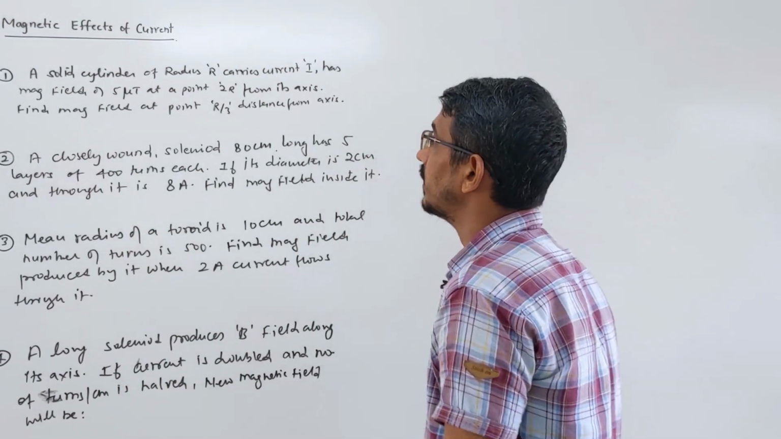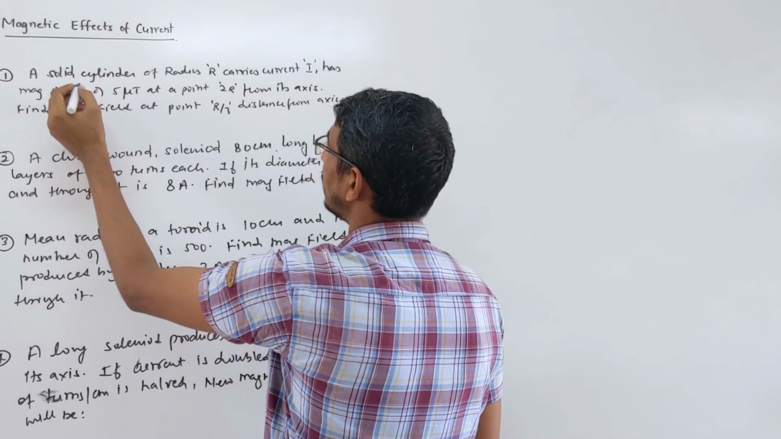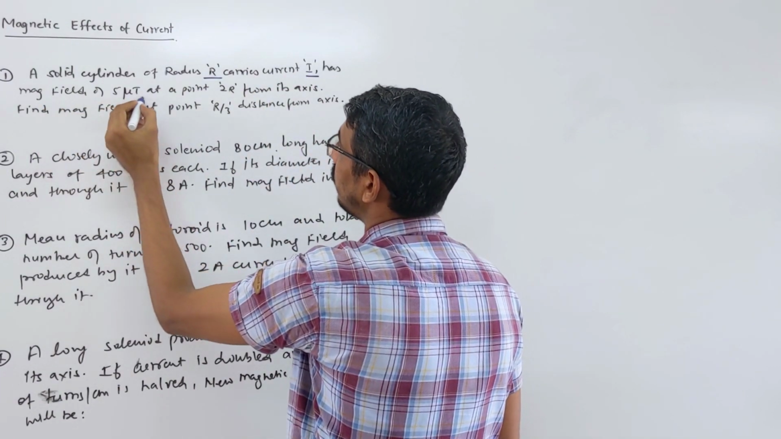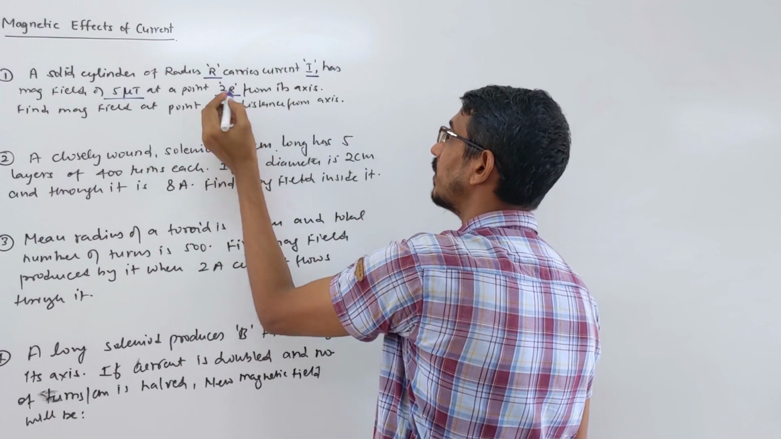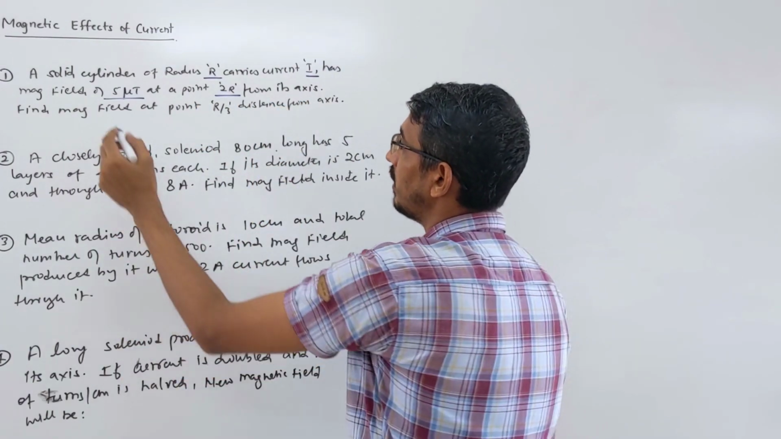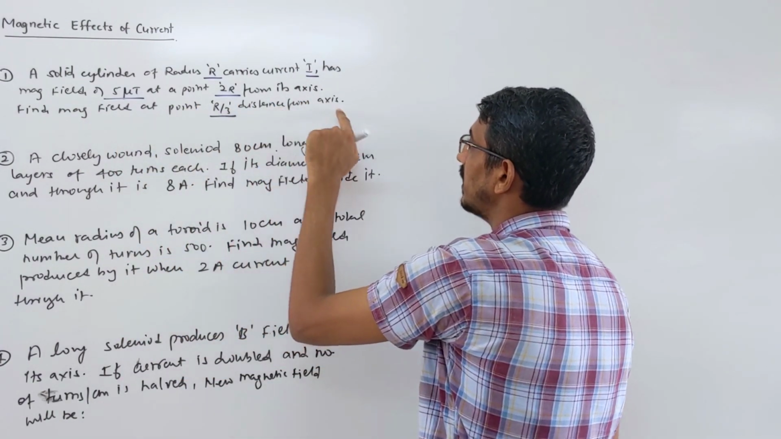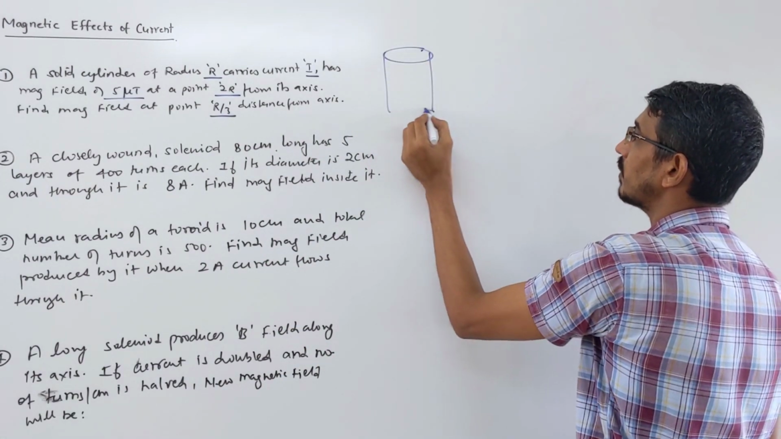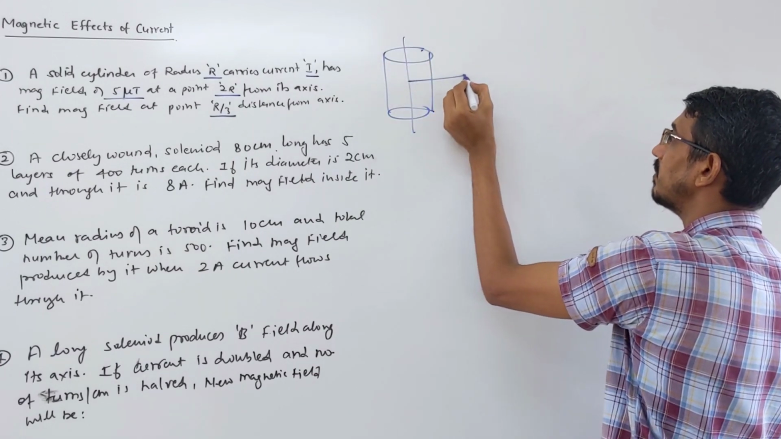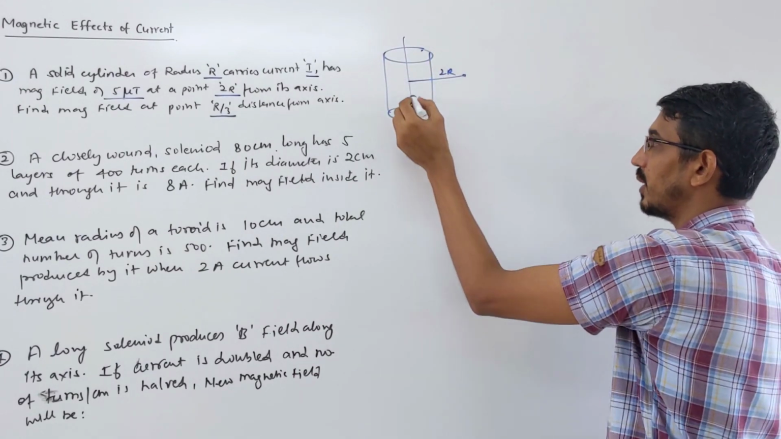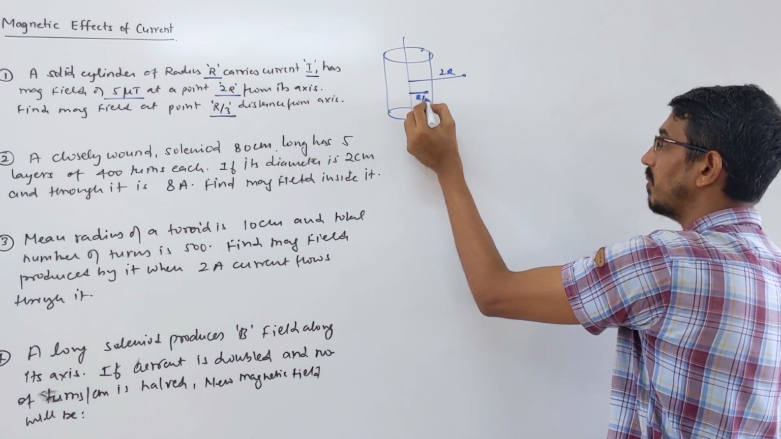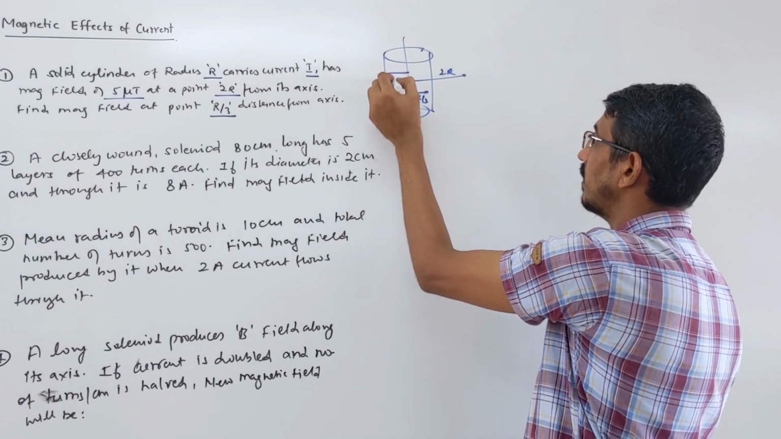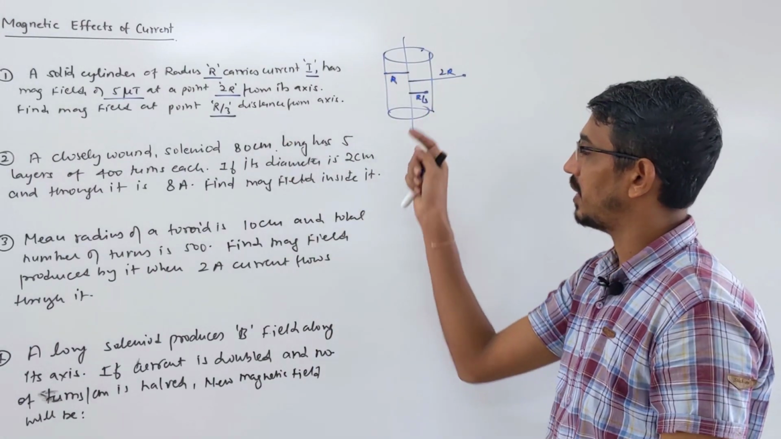Okay, let's answer these questions. So first question says that a solid cylinder of radius r carries a current I, and has a magnetic field of 5 microtesla at a point 2r from its axis. Find the magnetic field at a point r by 3 distance from the axis. So solid cylinder, and what is given is the magnetic field at an outside point at a distance of 2r, and we are asked the field at a point r by 3, which is the inside point. Because the radius of the cylinder is r, 2r means outside point and r by 3 means inside point.